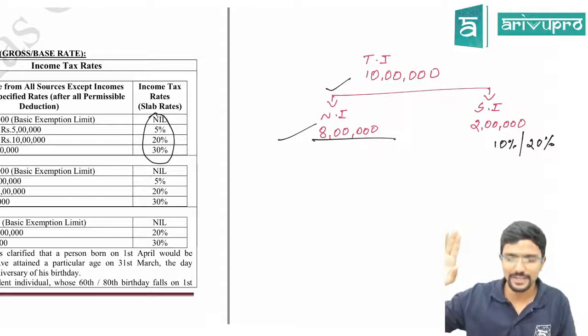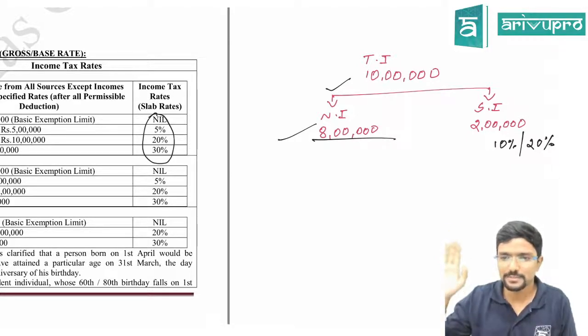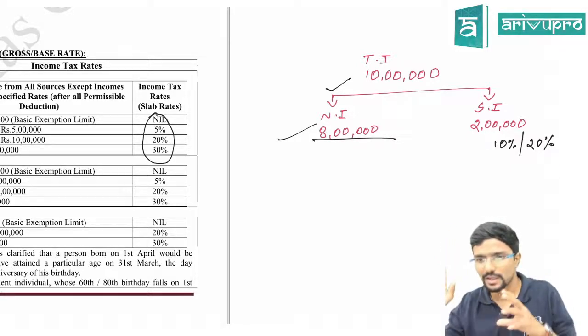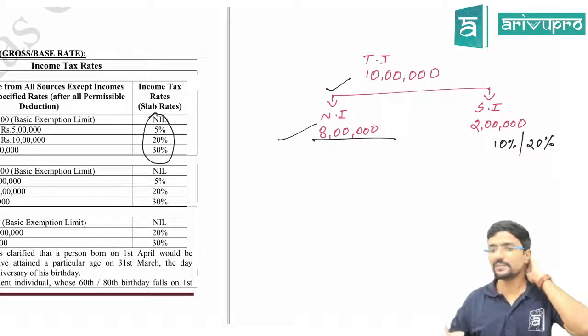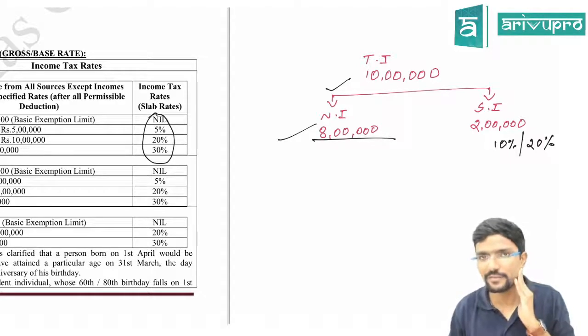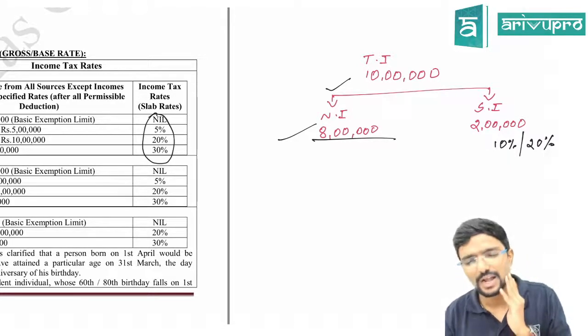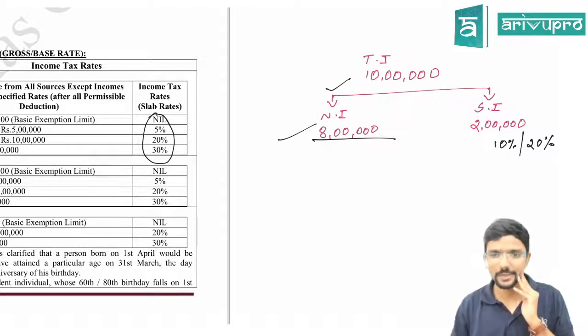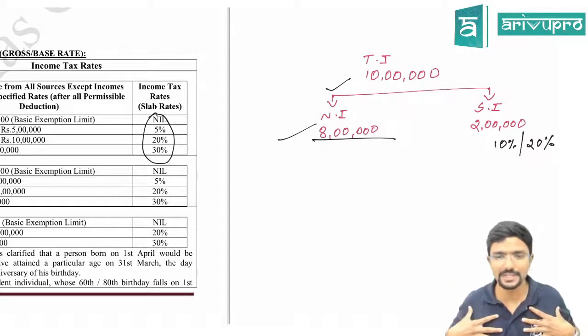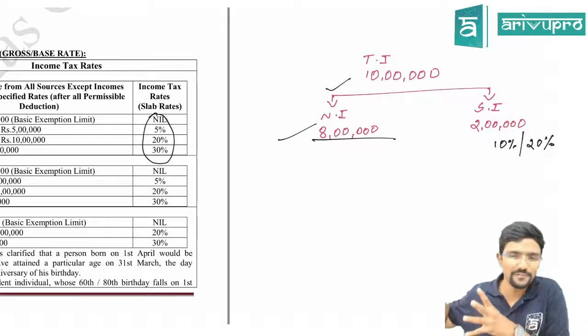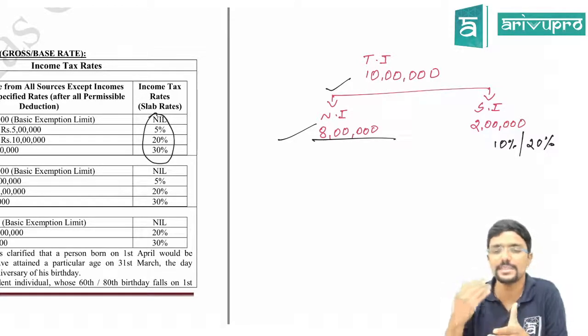There is no exemption or deduction based on any caste or religion or anything like that. There is some benefit which we call rebate in tax. I will talk about that later. Don't worry, anything related to tax, I will cover in this chapter, but I don't want to bring everything at once. Step by step we will go.